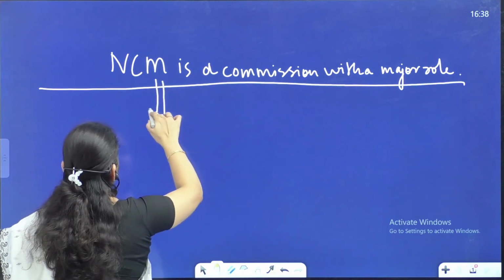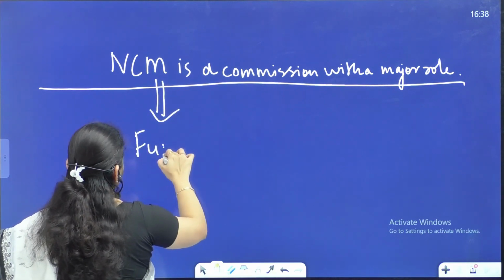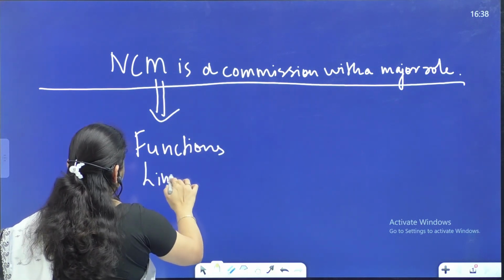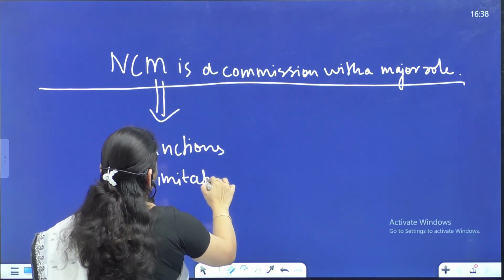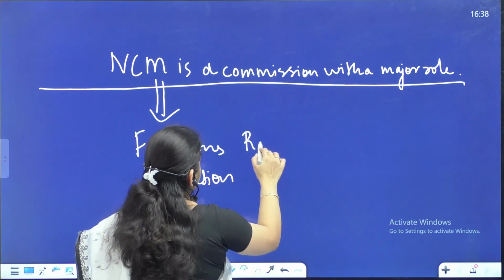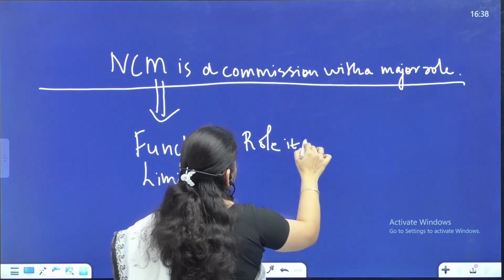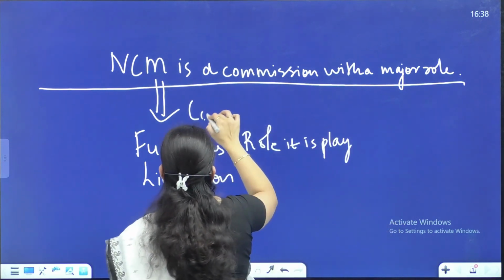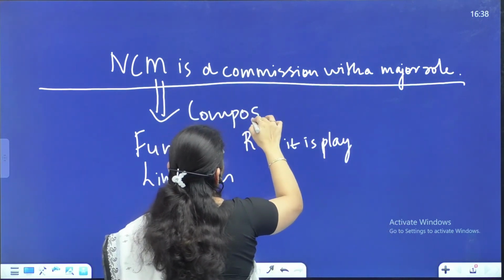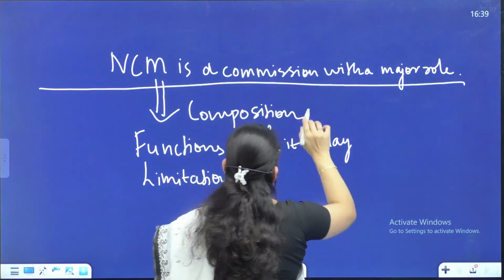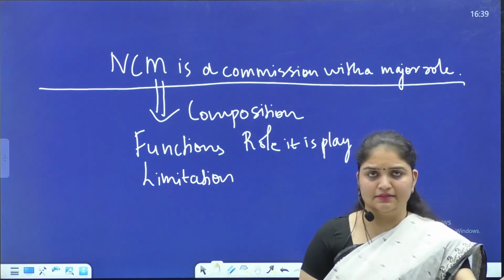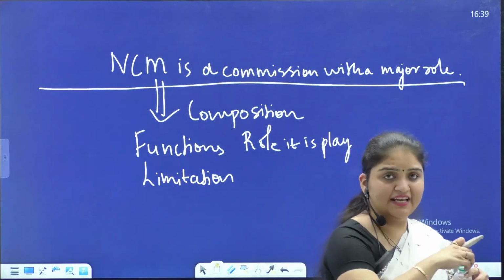Many of you will be writing about the functions, you will be talking about the limitations, what role it is playing, and you will write about the composition. Now, how will you differentiate this answer in political science from this answer in GS? So, the challenge comes here.